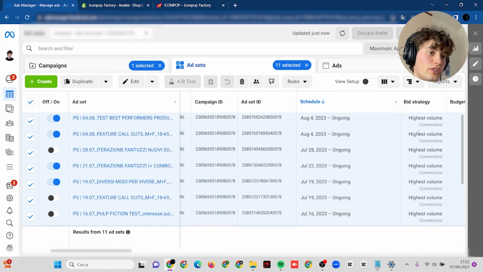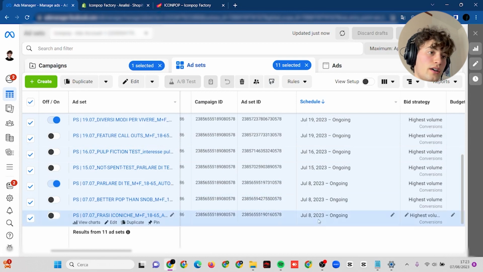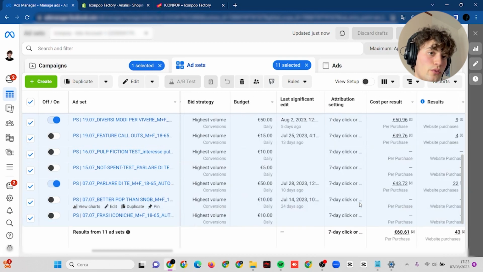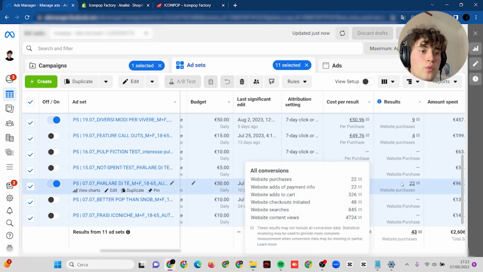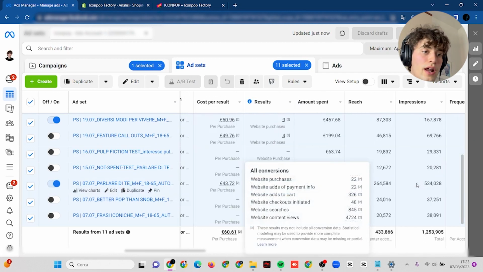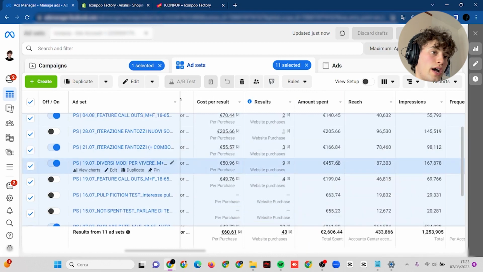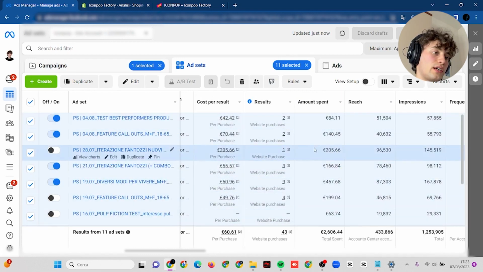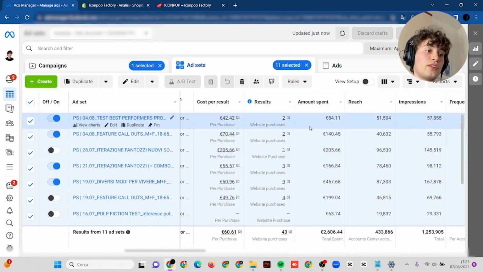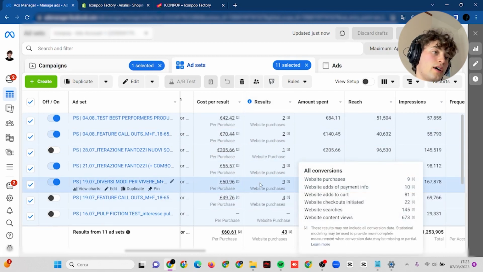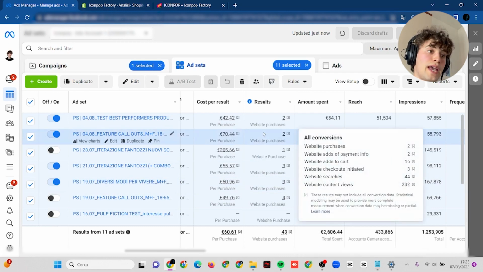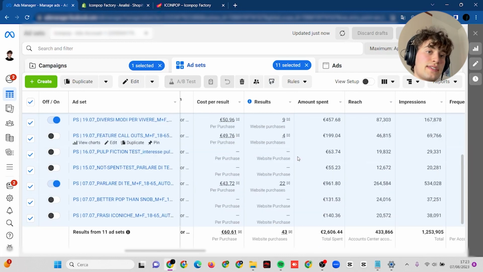Because as you can see, sorting by schedule, so watching the first ads, we had like 0 sales, except for the only one ad set that is still running. We had 0 sales, while these ones were starting to grow, and we started understanding which were the things that were attracting my audience, the things that were pushing my audience to make a purchase in this e-commerce.